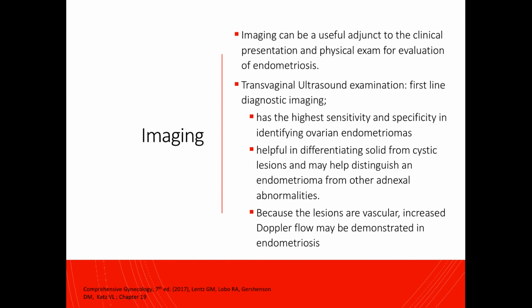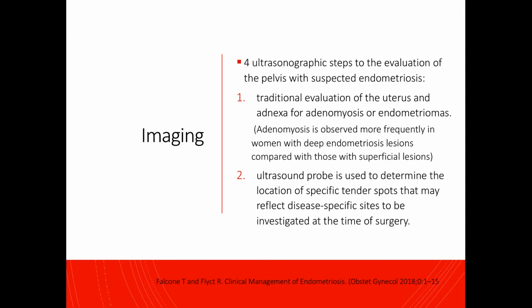So apart from doing a thorough history and physical exam, we can also request imaging. Imaging can be a useful adjunct to the clinical presentation and physical exam for evaluation of endometriosis. Transvaginal ultrasound should be the first line diagnostic imaging because it has the highest sensitivity and specificity in identifying ovarian endometriomas. It is very helpful in differentiating solid from cystic lesions and may help distinguish an endometrioma from other adnexal abnormalities. And because the lesions are vascular, increased Doppler flow may be demonstrated in endometriosis.